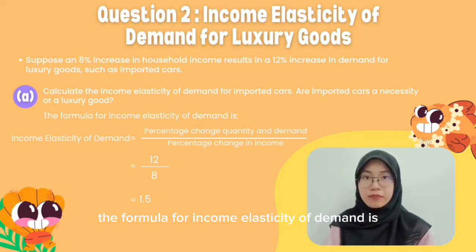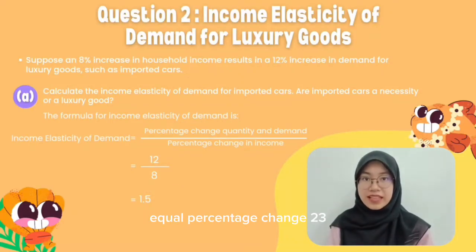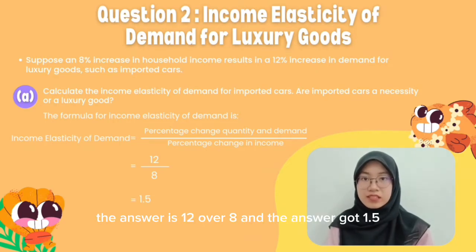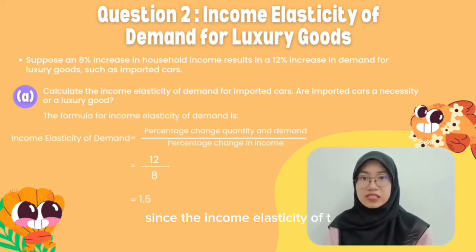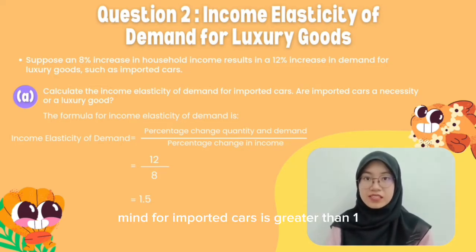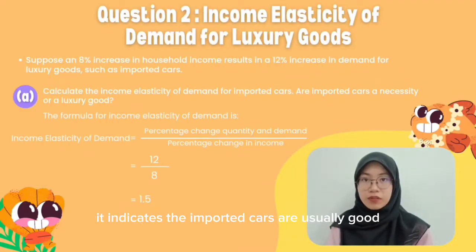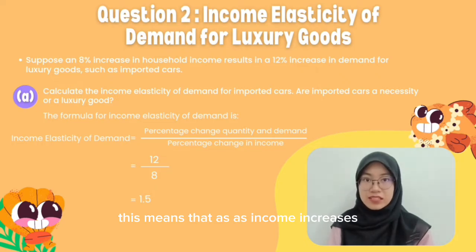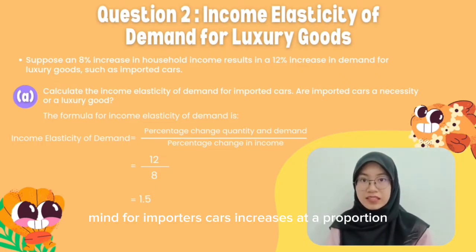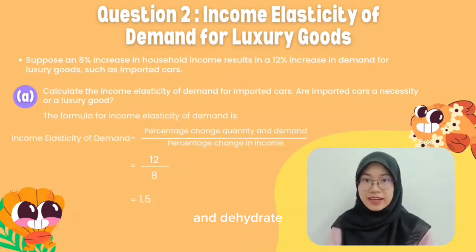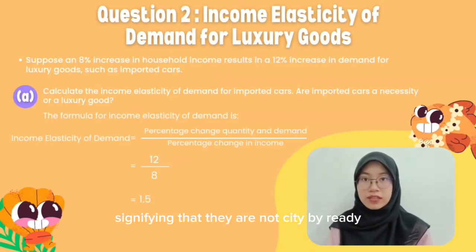The formula for income elasticity of demand is income elasticity of demand equals percentage change in quantity demanded over percentage change in income. The answer is 12 over 8, and the answer is 1.5. Since the income elasticity of demand for imported cars is greater than 1, it indicates that imported cars are a luxury good. This means that as income increases, the demand for imported cars increases at a proportionally higher rate, signifying that they are not a necessity but rather a luxury item.